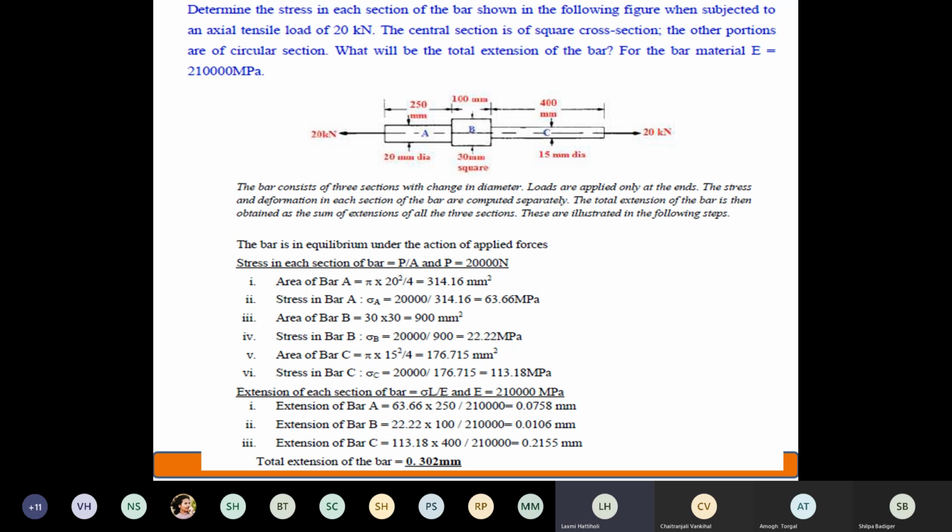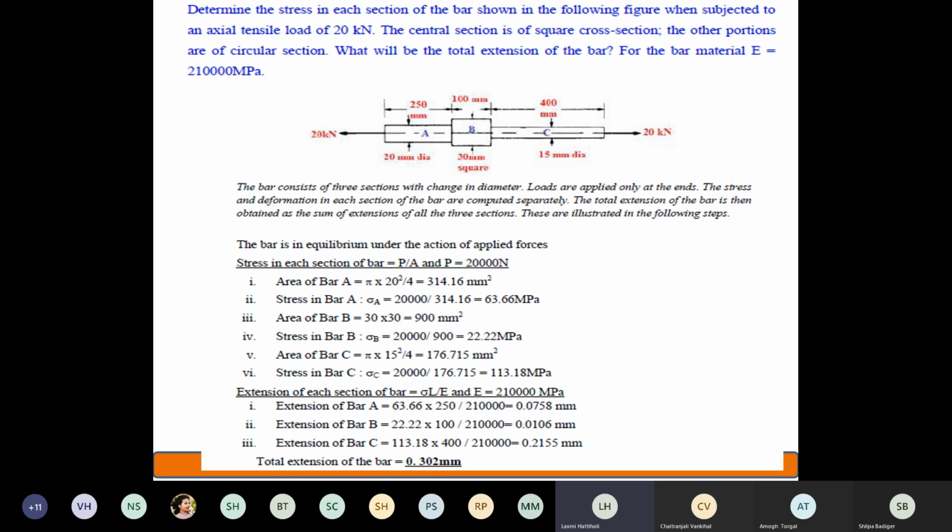Is the solution understood to you all? Yes, ma'am. Okay, fine. So this is about deformation calculation for a varying section problem. This we call a varying section problem. Why varying section? Because you have three sections and you have only one axial load here. Correct? So this is a varying section problem.